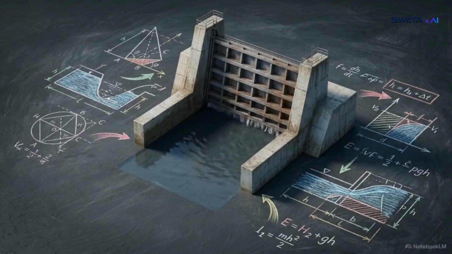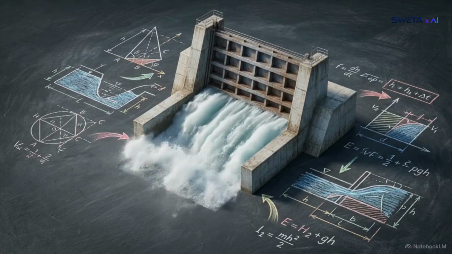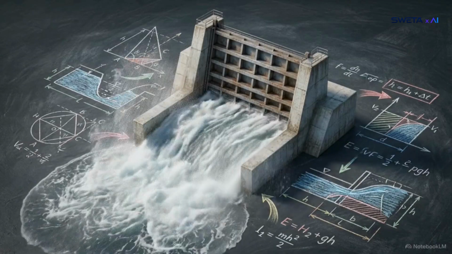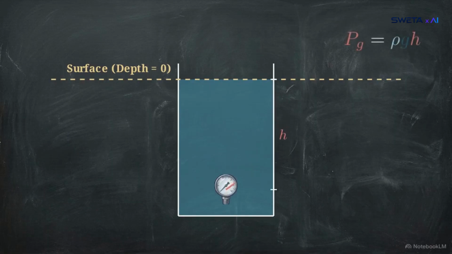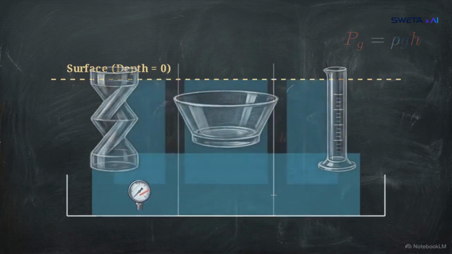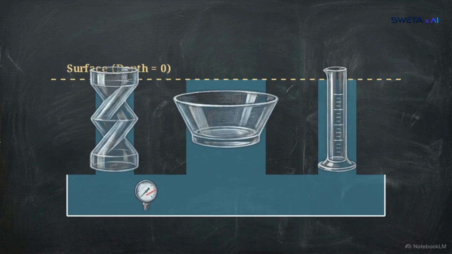But we must also consider what happens when we remove the lid and expose a fluid to gravity. In an open container, the pressure at any given point relies strictly on the depth of the fluid, its density, and gravity. This is gauge pressure. Notice that the shape of the container is completely irrelevant to the calculation.